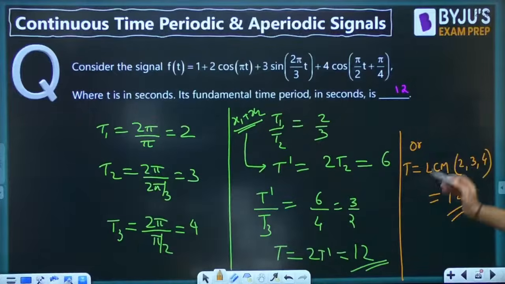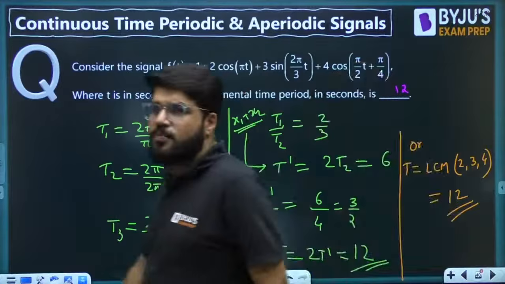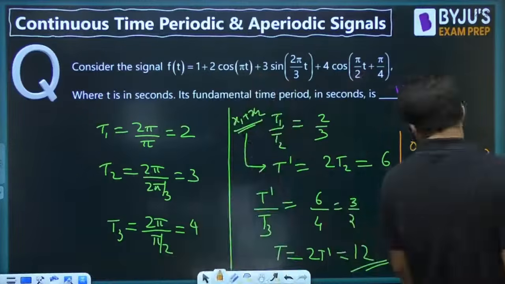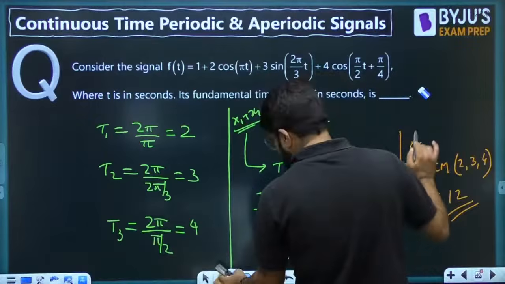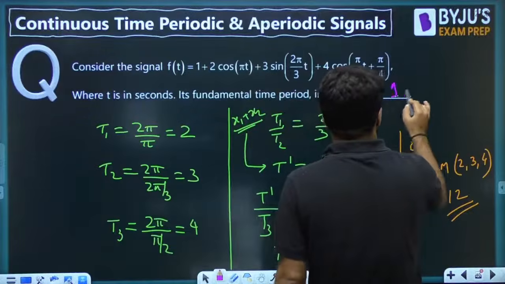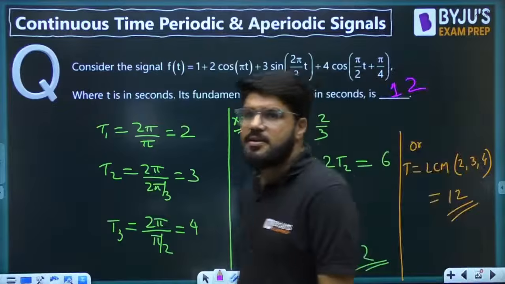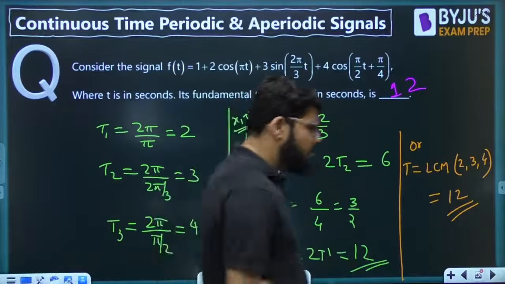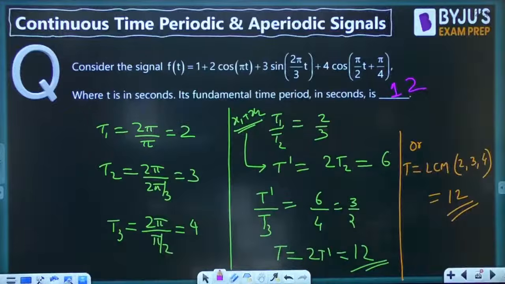That is equal to 12. So if you don't want to apply the ratio test in two parts, you can directly calculate by the LCM. By the LCM, the correct answer is equal to 12. That is the correct answer. Moving ahead to the next.